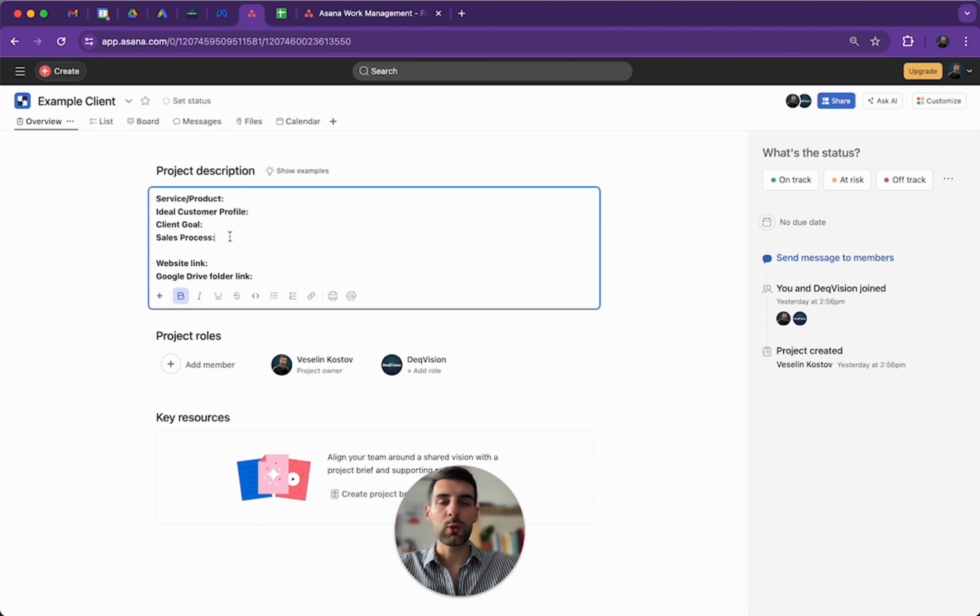Do they go immediately after a lead fills out the form? Do they have a discovery call? Do they have a second offer call, or do they just immediately sell them? We need to know the exact sales process, because we are also an agency that is helping with the sales part as well. We're not only handing off the leads and hoping for the best. We're actually integrating ourselves with the sales process of our partners, so we can make sure we have a better impact on the business.